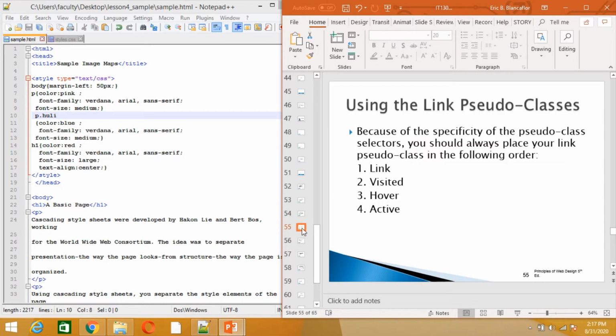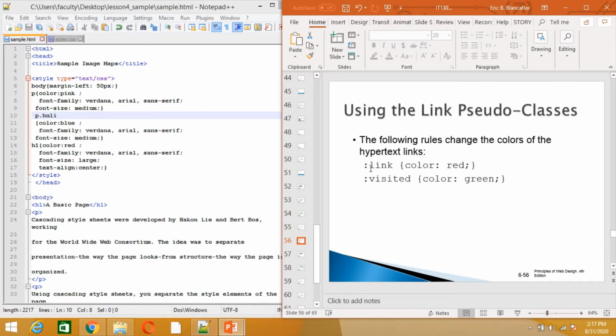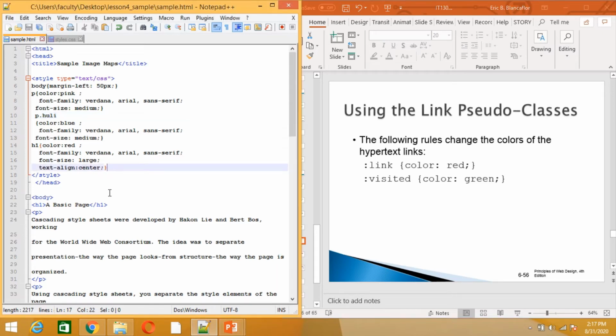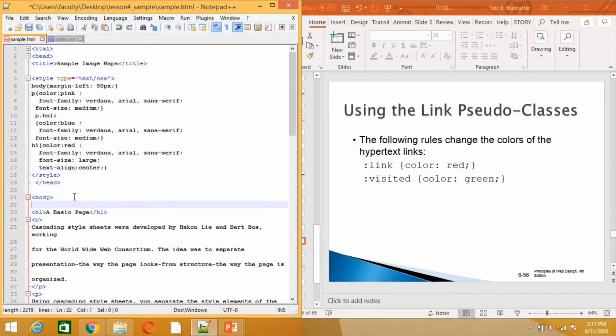There's an example here. Let's try that. Let's say in my body I will have a link, a href equals www.yahoo.com, and then Yahoo.